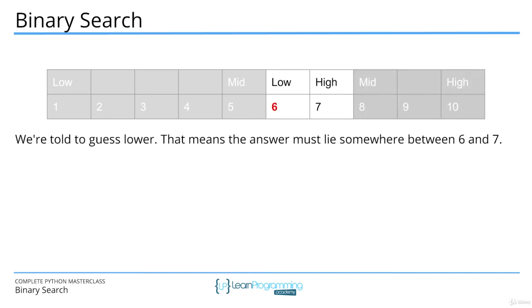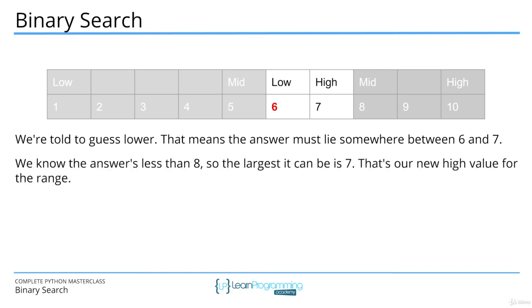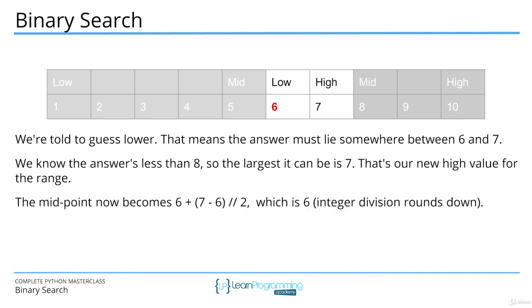We're told to guess lower. That means the answer must lie somewhere between 6 and 7. We know the answer is less than 8, so the largest it can be is 7. That's our new high value for the range. The midpoint now becomes 6 plus, parentheses 7 minus 6, integer divide by 2, which is 6. Integer division does round down. So our third guess would be 6.